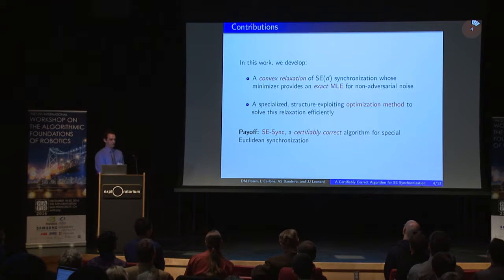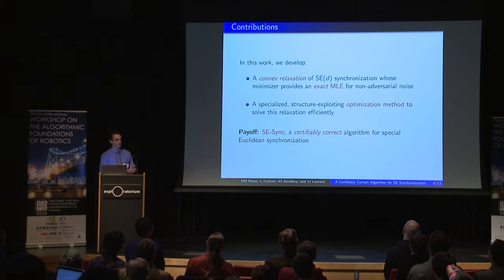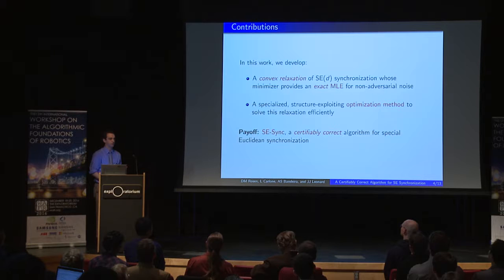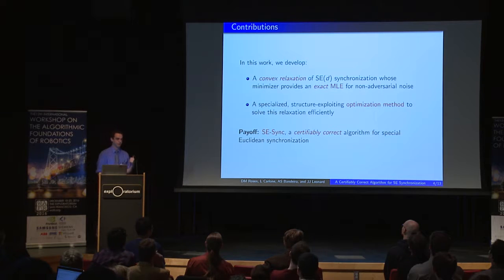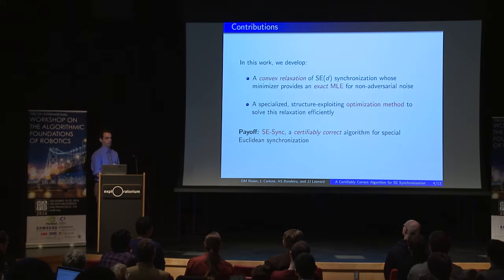Okay, so this raises the question: if we want to solve this problem in practice, is it possible to develop a method that will enable us to reliably recover good solutions, at least under the practical scenarios that we're interested in? In this work, to address that question, we develop a convex relaxation of this problem with the nice property that it actually produces the exact globally optimal maximum likelihood estimate under reasonable levels of noise. To solve that in practice, we also develop a specialized, structure-exploiting optimization method that allows us to recover these globally optimal solutions in a reasonable time frame with reasonable computational constraints.